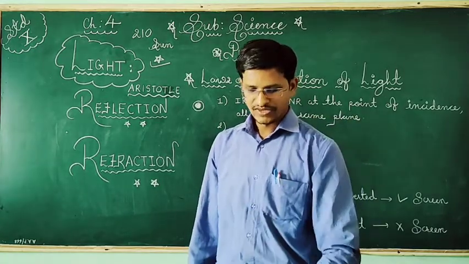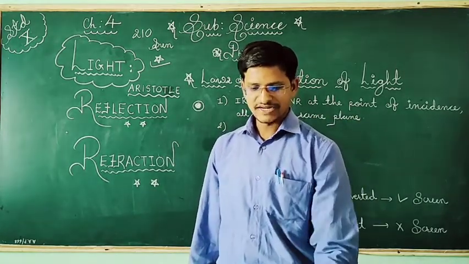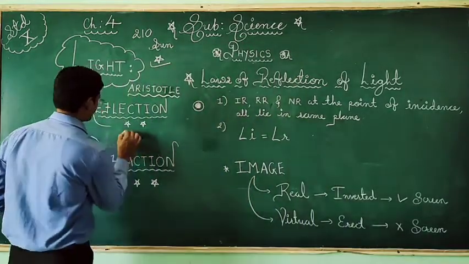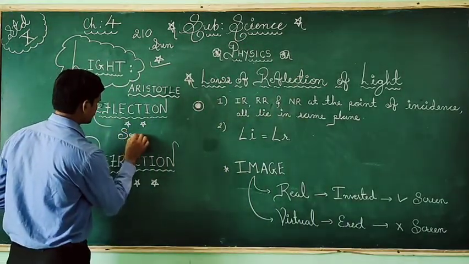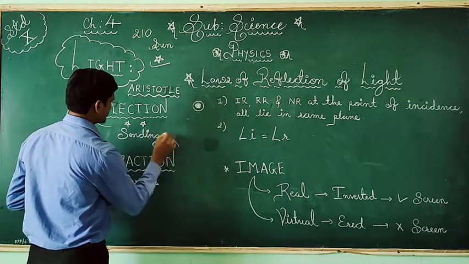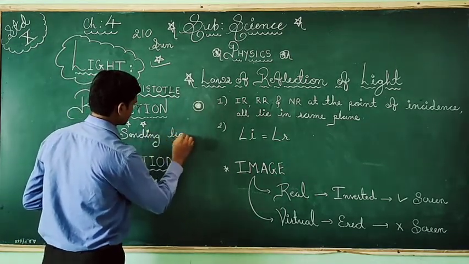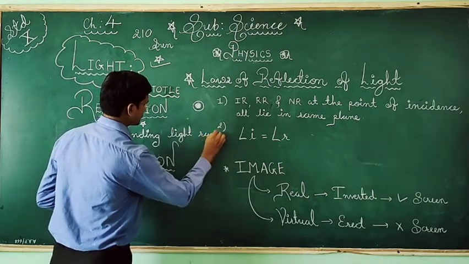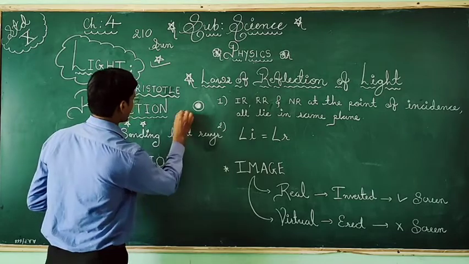And this process of sending the light rays back.